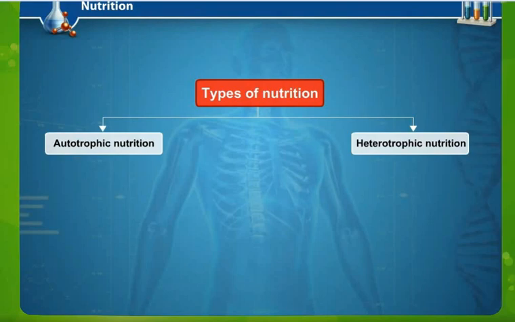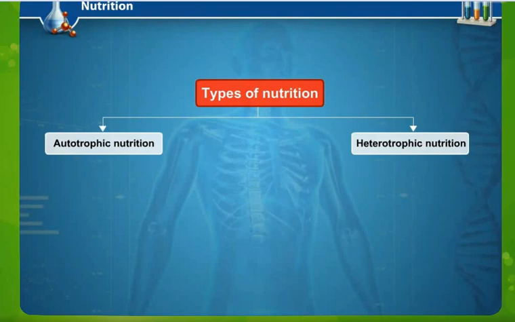So autotrophic nutrition is a mode of nutrition in which the organisms can produce their own food and nourish themselves. Since the preparation of food is by themselves and they themselves nourish the organism, this mode is called autotrophic nutrition.